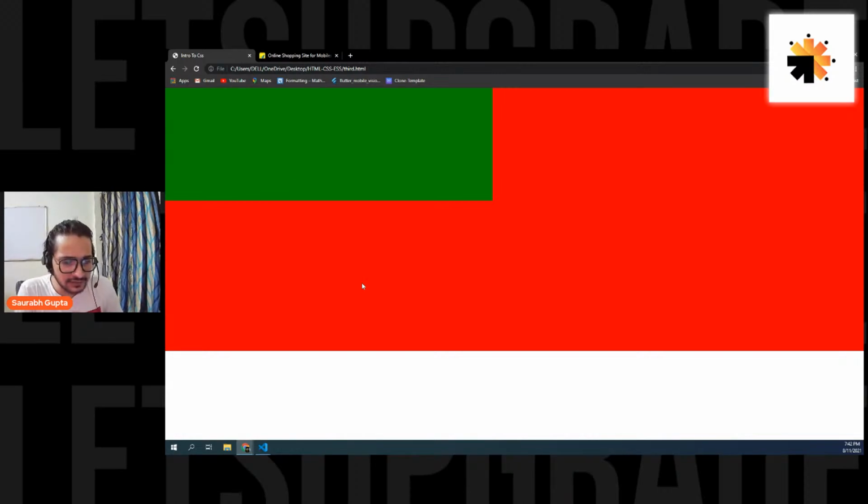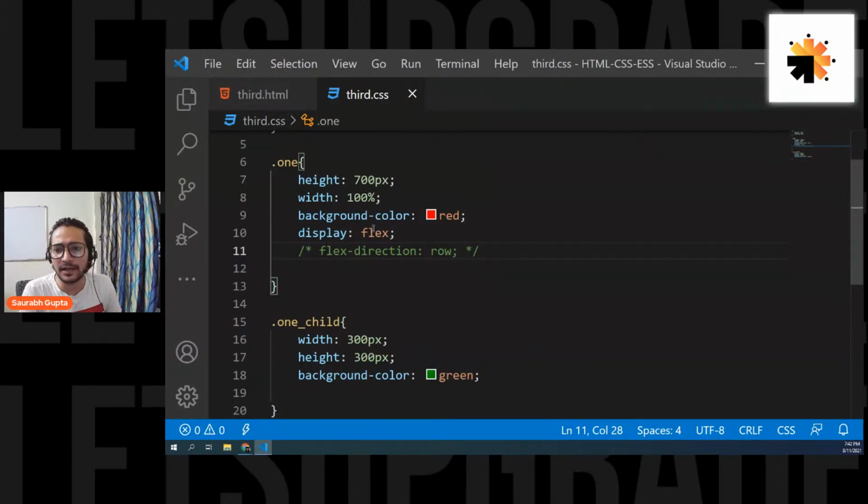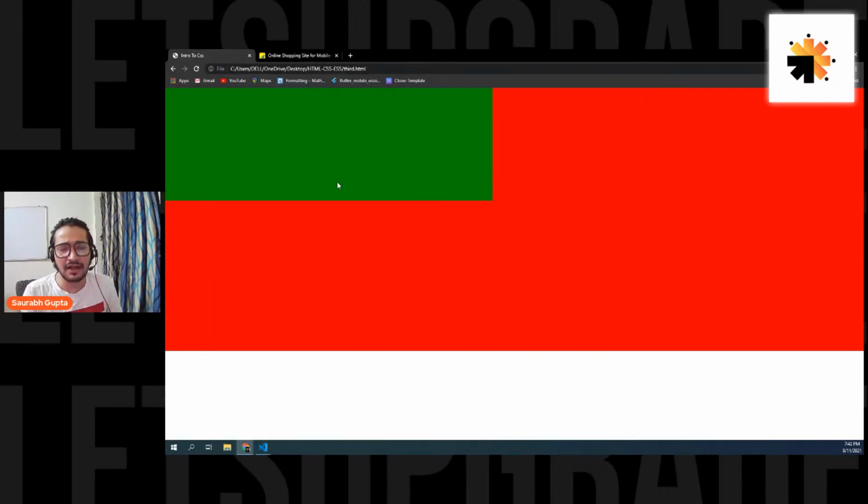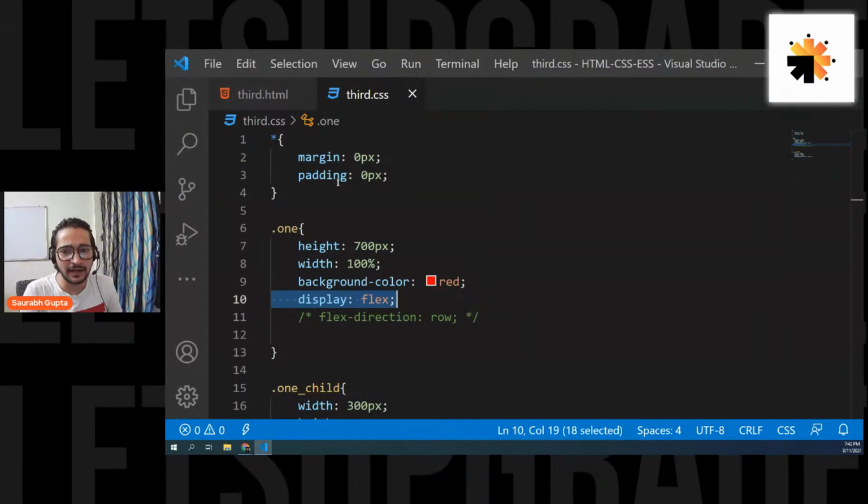We can't give flex from the beginning for the first block. For first, you mean what exactly? Because we have given flex to the first block only. One is our first block, right? So we have given to that only. See, the red element. We have given flex to the red element only, to the parent, and the green elements are aligning accordingly.